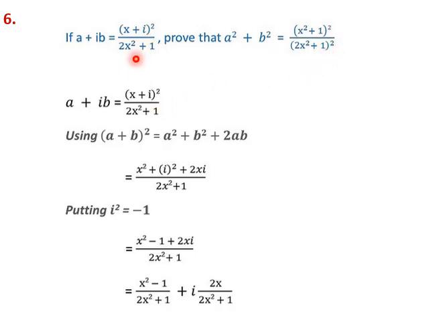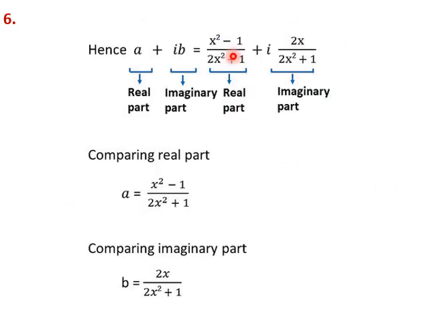(x plus i) the whole square by (2x square plus 1). This can be written in the (a plus b) the whole square form, which is x square plus i square plus 2xi. That's all, and i square is minus 1. We simplify this as (x square minus 1) by (2x square plus 1) plus i times 2x by (2x square plus 1). Now this is a plus ib. So this is the real part, a will be this and b will be this. This is the real part, this is the imaginary part. Real part is a and imaginary part is this. So a will be put as (x square minus 1) by (2x square plus 1).